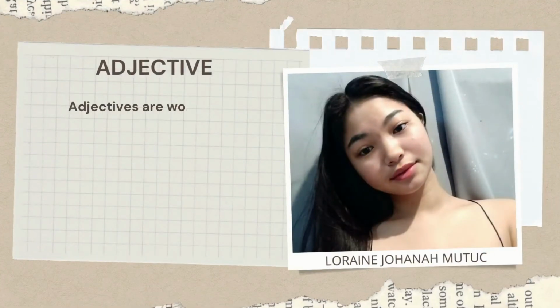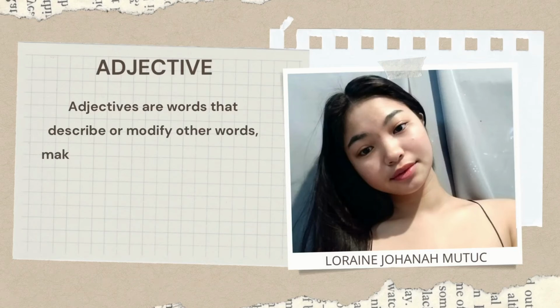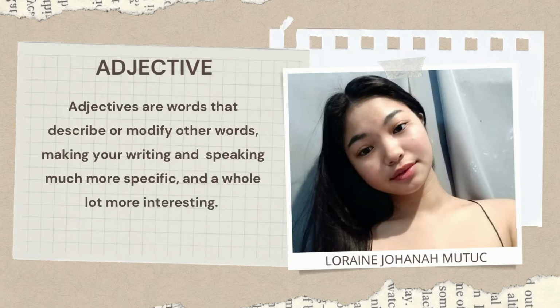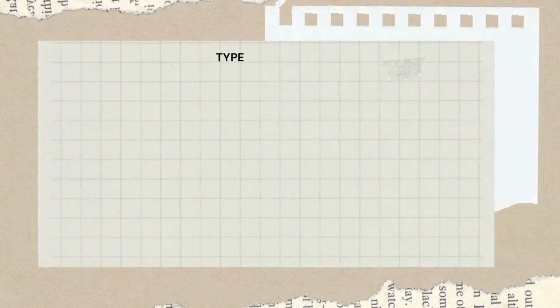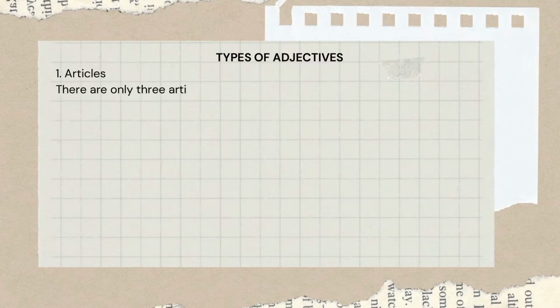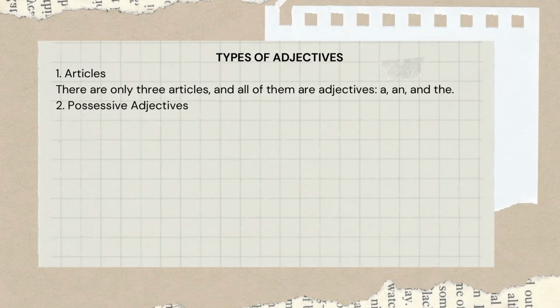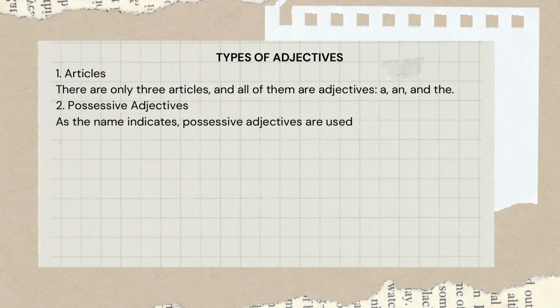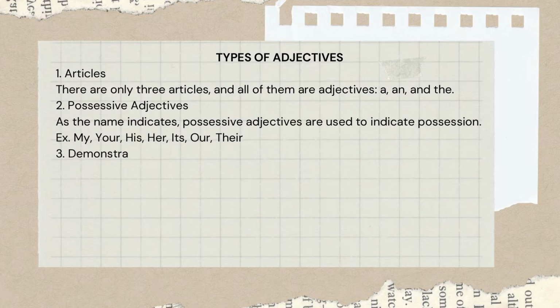Adjectives are words that describe or modify other words, making your writing and speaking much more specific and a whole lot more interesting. There are types of adjectives. First is the article. There are only 3 articles, and all of them are adjectives. They are a, an, and the. Possessive adjectives. As the name indicates, possessive adjectives are used to indicate possession. Examples are my, your, his, her, its, our, and their.